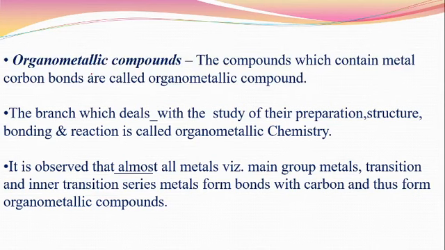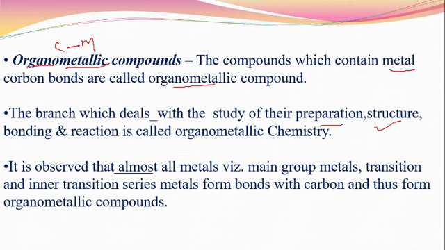This word itself gives the definition: organo and metallic. Metallic means metal, and organo means organic compound, and you know very well organic compounds are nothing but carbon compounds. That means the compounds which contain a metal-carbon bond are called organometallic compounds. This is the branch which deals with the study of organometallic compounds, their preparation, their structures, their bonding and their reactions, also called organometallic chemistry.